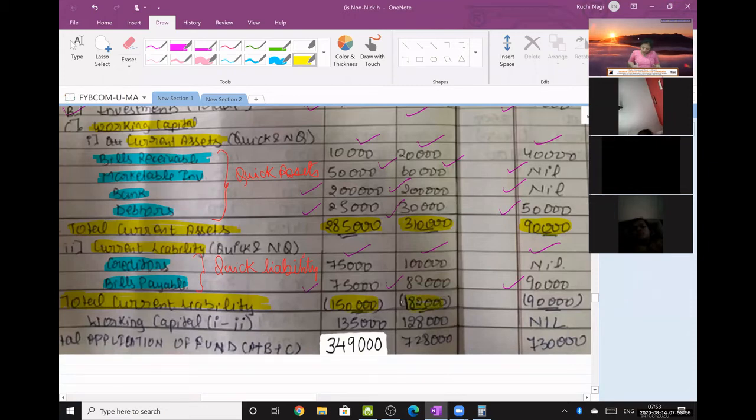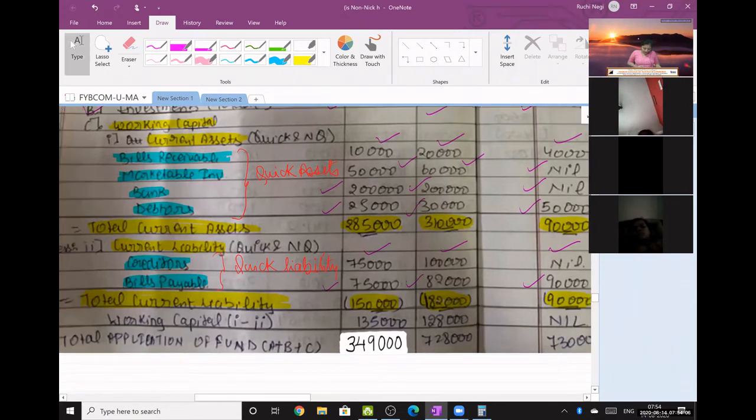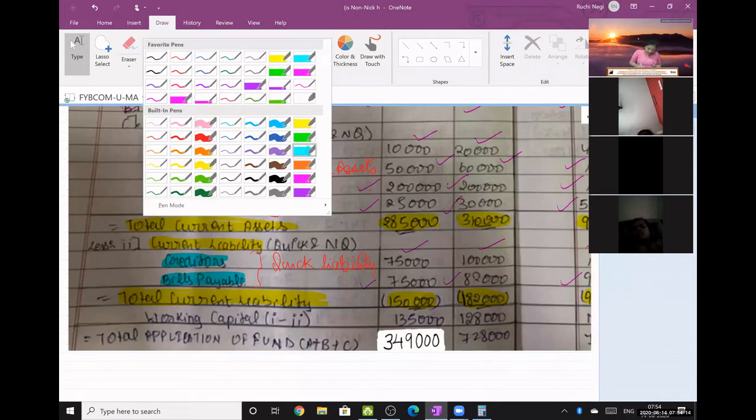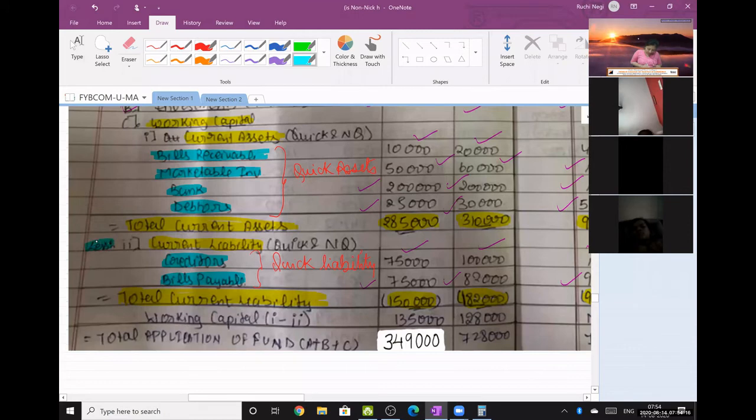1 lakh plus 82 is 1,82,000. 0 plus 90 is 90,000. Okay, and don't forget, current liability is subtracted from current assets, then you will get working capital. That is the reason there is a minus here. Less: current assets minus current liability is working capital. See here, working capital.